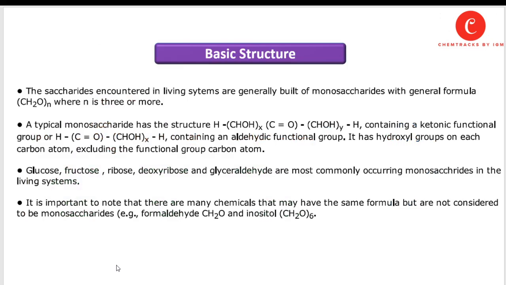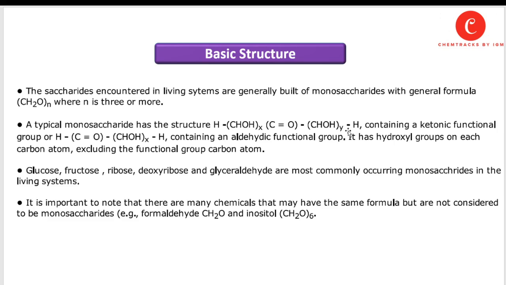The basic structure of carbohydrates: the saccharides encountered in living organisms are generally built of monosaccharides with the general formula CnH2nOn, where n is 3 or more. It means n is the number of sugar or saccharide units. A typical monosaccharide contains a CHO group or a ketonic group, and it also contains CHOH units.